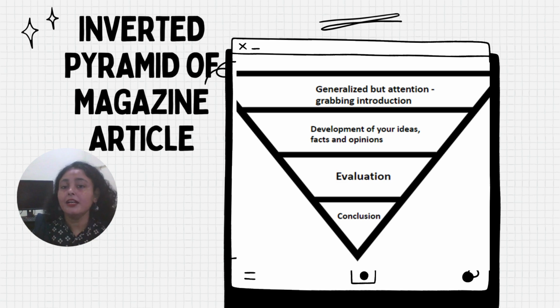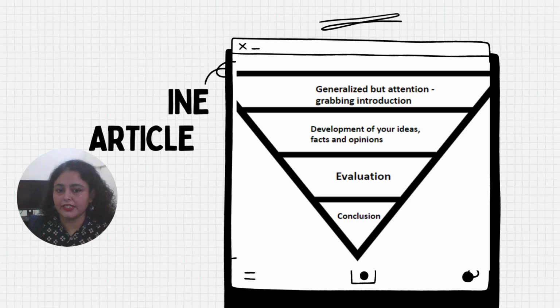That is the persuasion. Okay, and then in the end, you will be coming up with the conclusion. Now, in conclusion, you will not be coming up with any point that you have not stated earlier. You will be coming up with a surefire conclusion by restating the points, restating what you have written, in new wordings, in new phrases, and ending it with a line that would stay in the memory of the reader for a very long time. Okay, so this is how you are writing your magazine article. I hope that you have understood it.